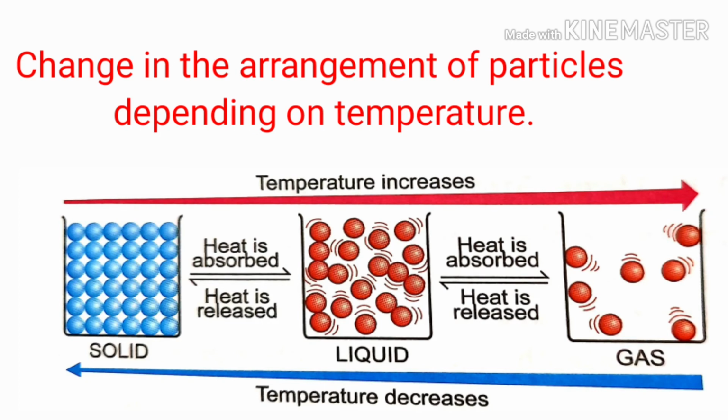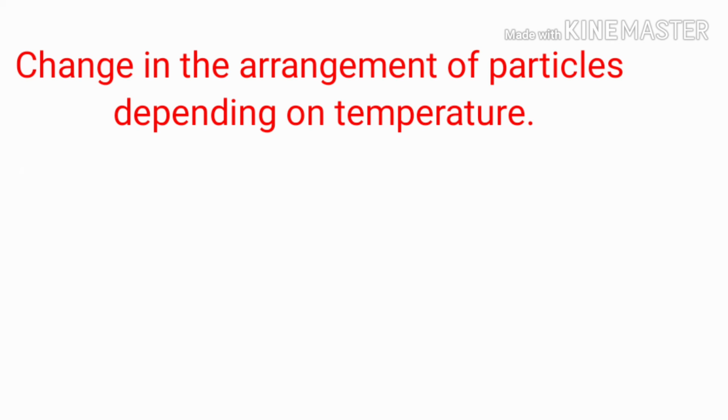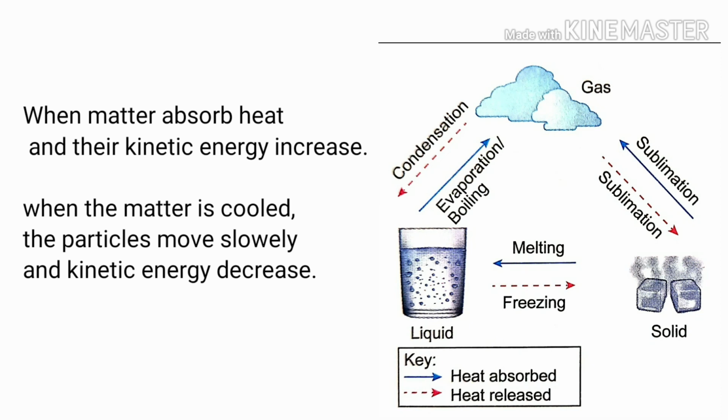Changing the arrangement of particles depending on the temperature. So as the temperature increases, the particles will absorb more heat and change the state. If the particles lose heat, heat is released, so it will change from gas to liquid, liquid to solid. When matter absorbs heat, their kinetic energy increases. When the matter is cold, the particles move slowly and kinetic energy decreases.